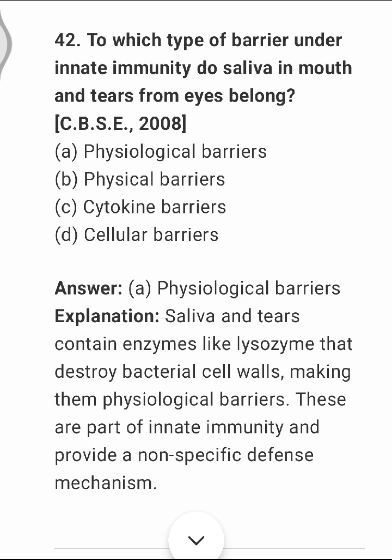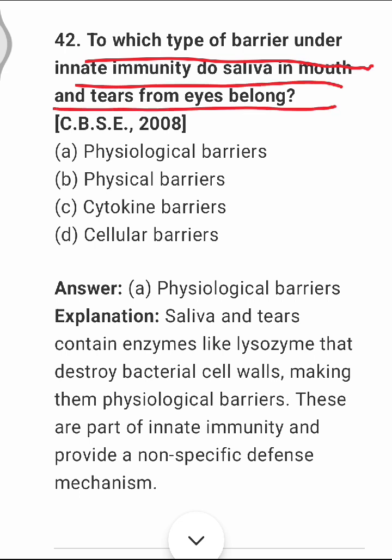So let us start. Question number 1. To which type of barrier under innate immunity do saliva in the mouth and tears from the eyes belong? As we know, there are different types of barriers like physiological, cytokine, cellular, and physical barriers. So saliva and tears come under the physiological barrier. Option A is the right one.